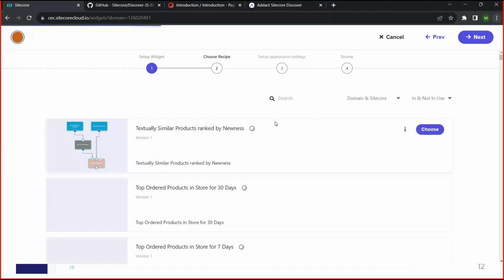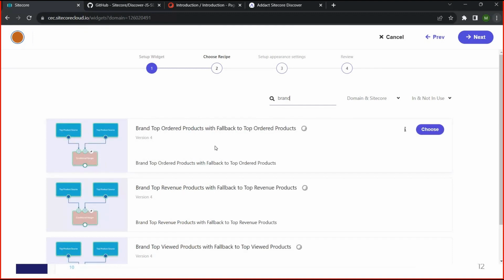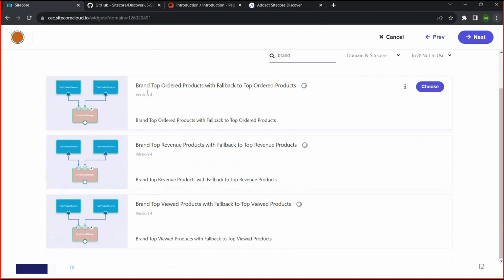Yes, the most important part is the recipe. We are creating a trending brand product component, showing which are the trending brands, and we want to show that to our visitors. We have so many recipes, so we have to identify which recipe is relevant to this widget. Let me sort for those related to brand. You will see I am getting three results: brand top order products, brand top revenue products, brand top view products. Let me select the first one, top order products.